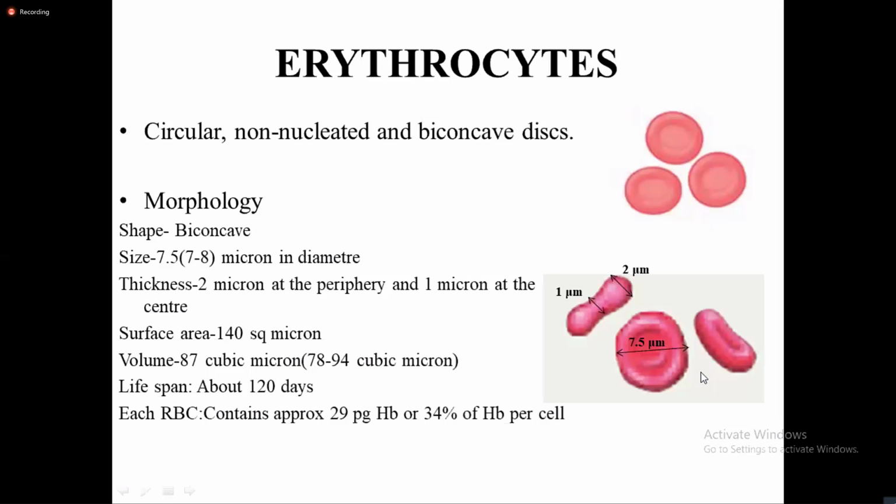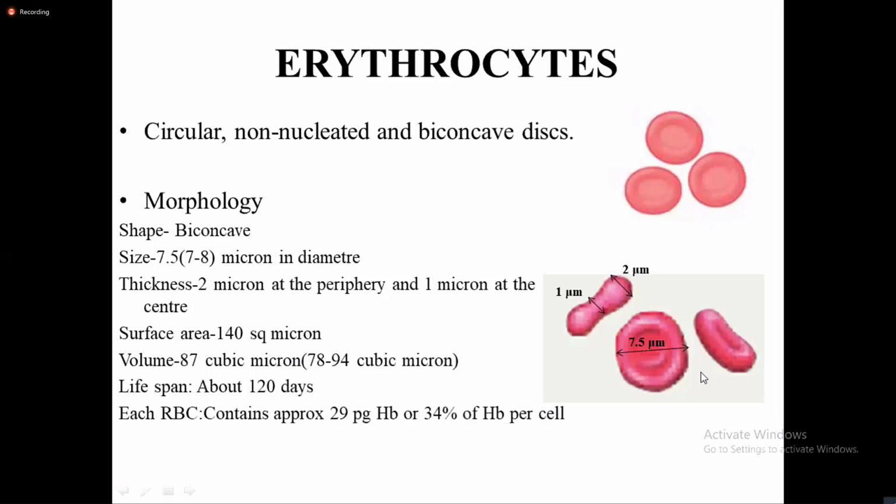So by which process does this oxygen go from lungs or alveoli into the RBC? By the process of diffusion, right? So oxygen by the process of diffusion along the pressure gradient enters the RBC. One of the factors affecting diffusion is surface area.